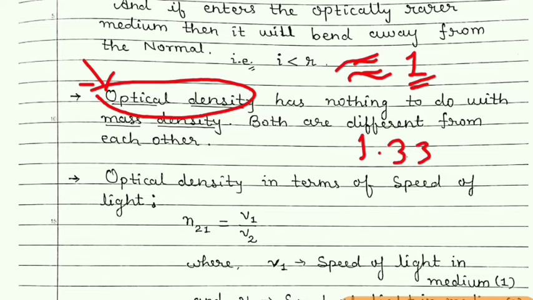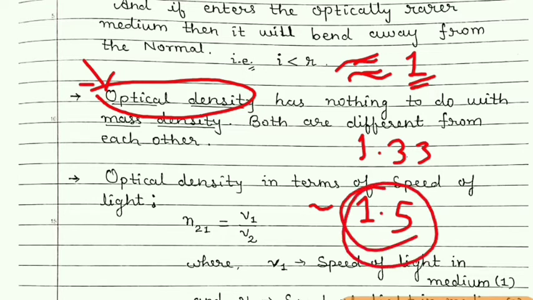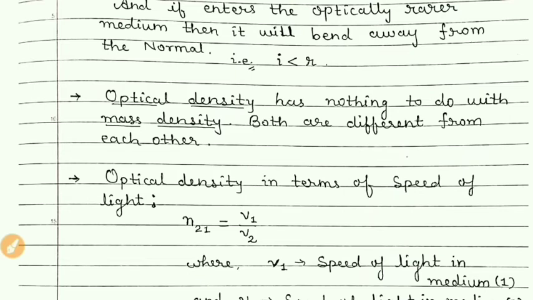Then glass. There are different types of glass. Their optical densities are around 1.5. And students, the highest optical density of any material is that of diamond. Diamond has the highest optical density, which is still greater than 1.5.